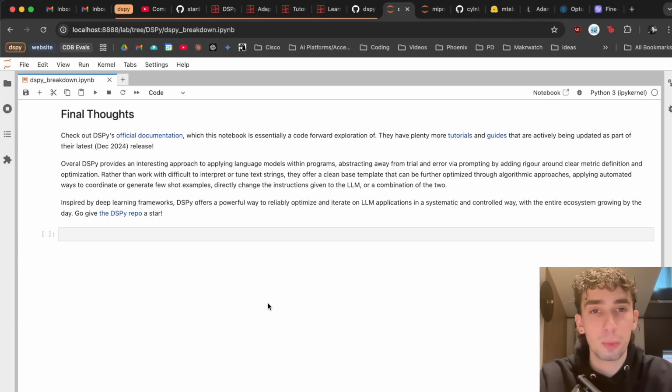But my final wording here is that overall, DSPy really provides an interesting approach to applying language models within programs, abstracting away from trial and error via prompting by adding rigor around clear metric definition and optimization. Rather than work with difficult to interpret or tune text strings, they offer a clean base template that can be further optimized through algorithmic approaches, applying automated ways to coordinate or generate Fewshot examples, directly change the instructions given to an LLM, or a combination of the two. I also feel that their offering of being able to use optimized programs to automatically label and create training data for small language models is super useful and compelling.